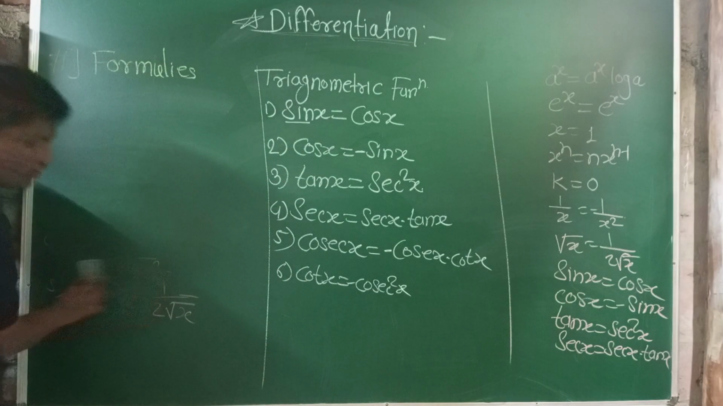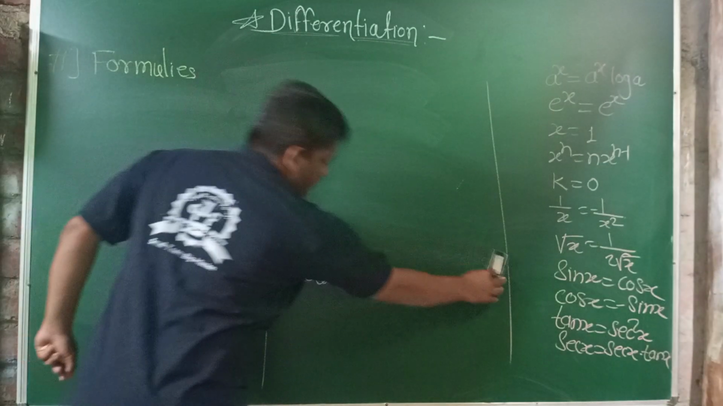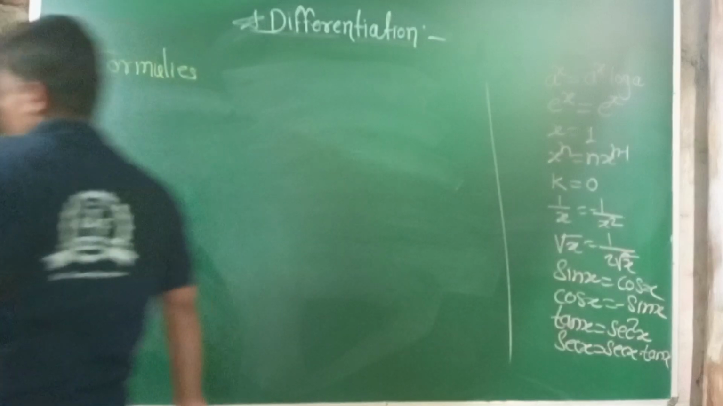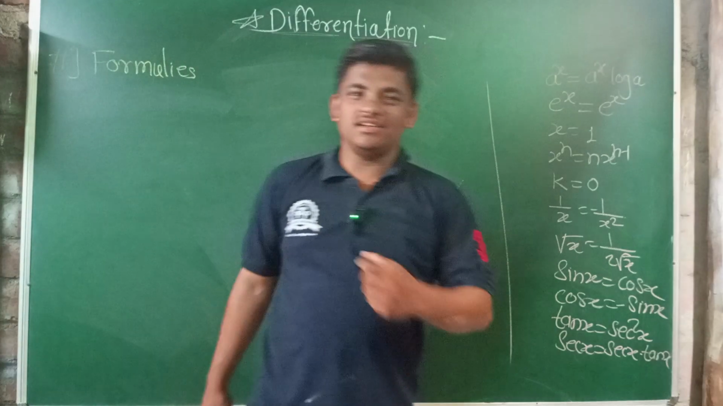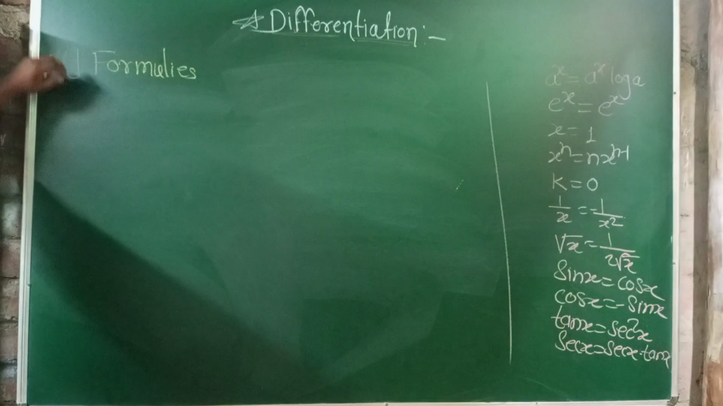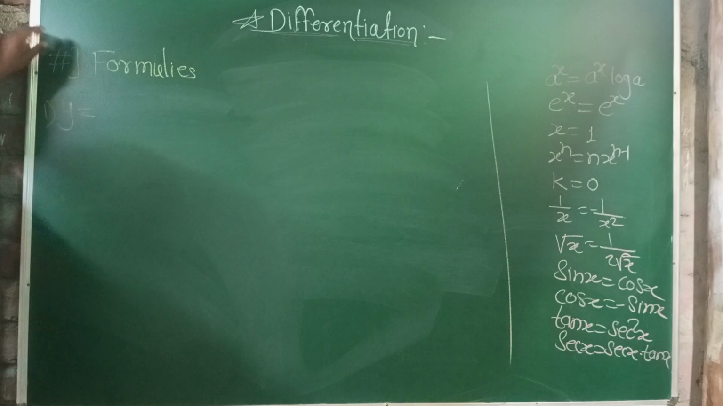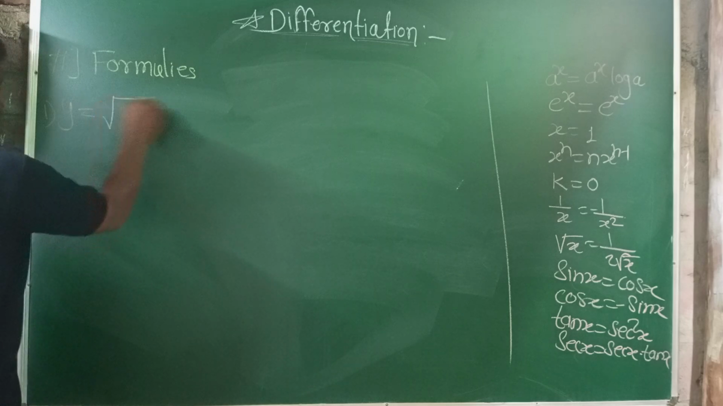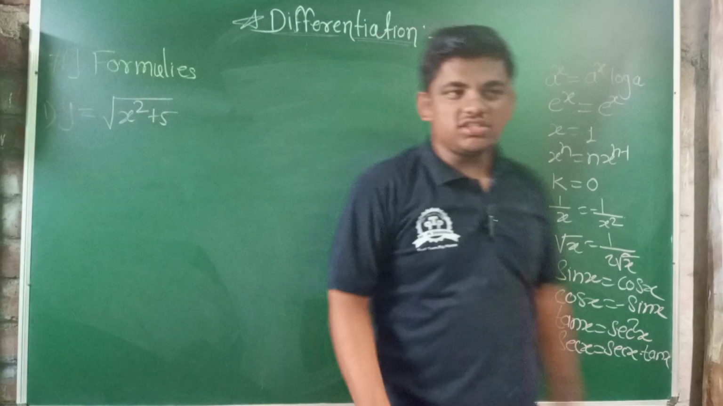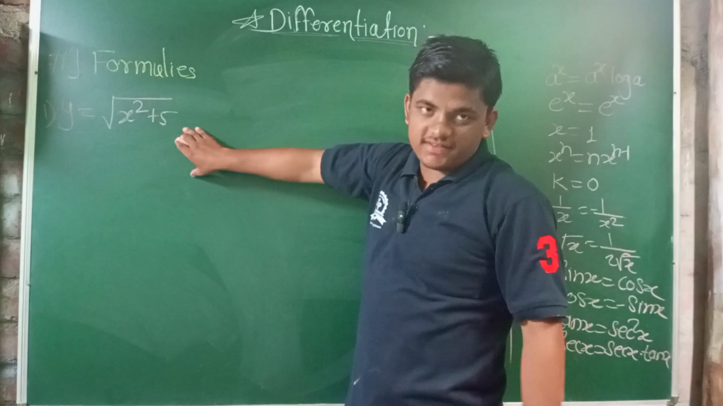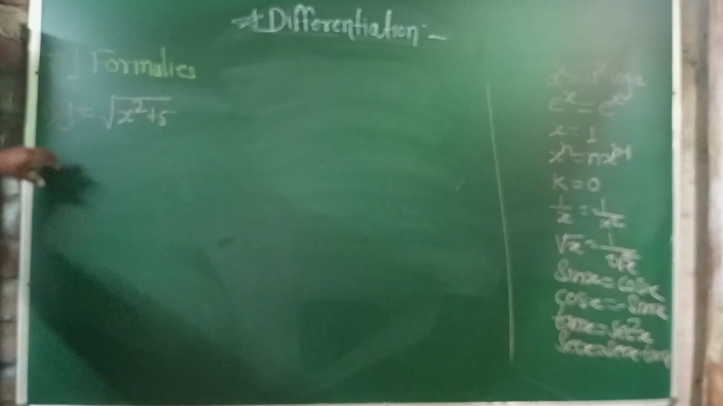This is the first lecture of differentiation, the most important concept in the second part of mathematics of 10th standard, as well as in the whole of mathematics and physics. The first problem: y is equal to under root x square plus 5. This is a function y in the form of x. We must take the derivative of this function with respect to x.